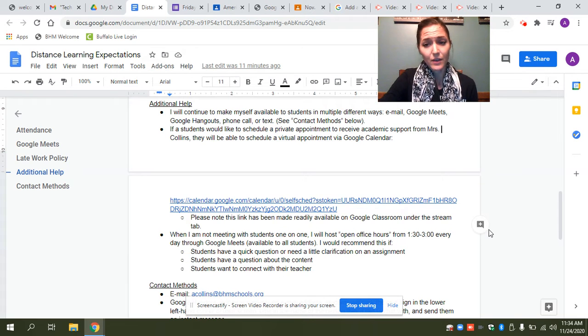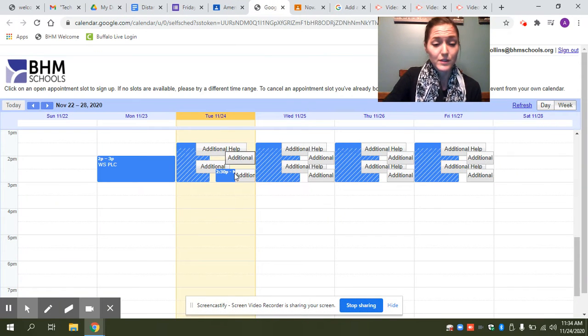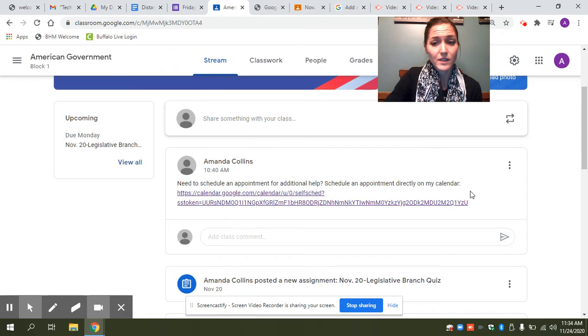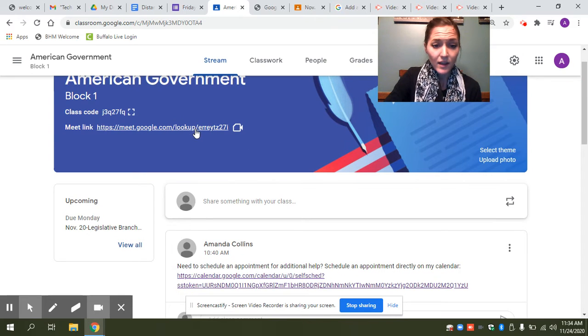If a student has a question that pops up while they're working during 1:30 to 3 o'clock, or if they're not so worried about privacy, so it's just a little clarification on an assignment and they don't think that explanation will take 20 minutes, they can go ahead and utilize open office hours, which will also be from 1:30 to 3. So if I am not scheduled to meet with a student from 1:30 to 3, I will have open office hours where students can go back to that Google Meet link, click on that, and I will be available to students 1:30 to 3 if I do not have any scheduled appointments.